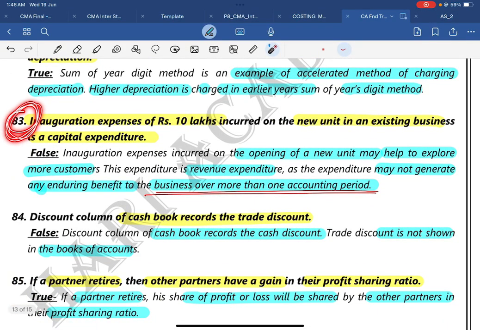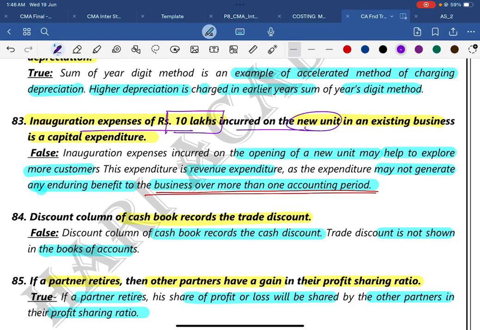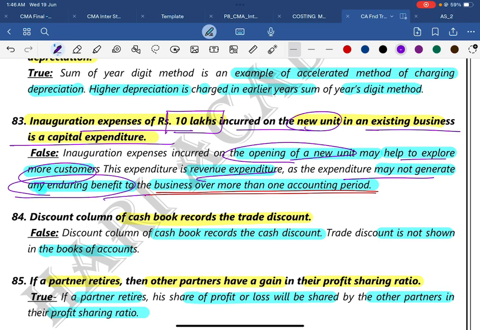Question number 83. Inauguration expense of 10 lakhs incurred on a new unit in an existing business is a capital expenditure. False. Inauguration expense incurred on a new unit may help to attract more customers. More customers will come. This expenditure is a revenue expenditure, as it may not generate any enduring benefit extending beyond one accounting period.